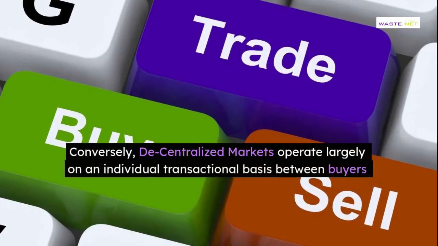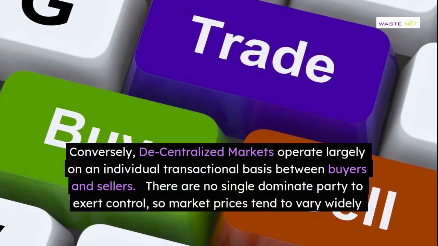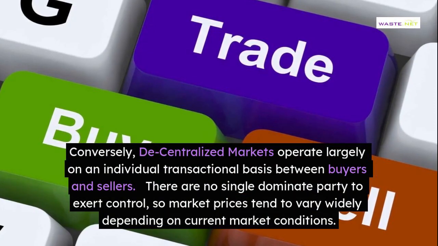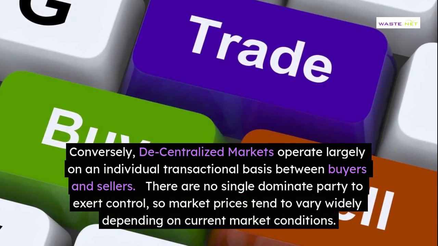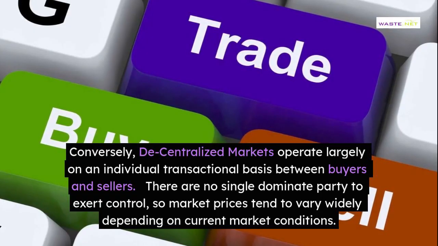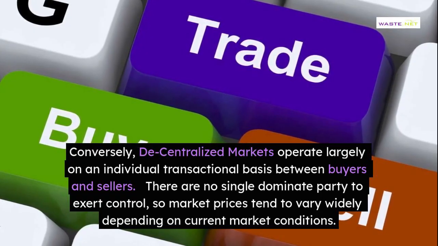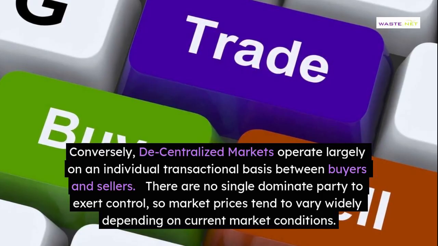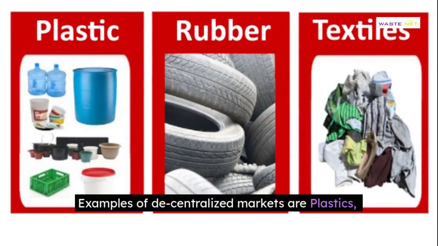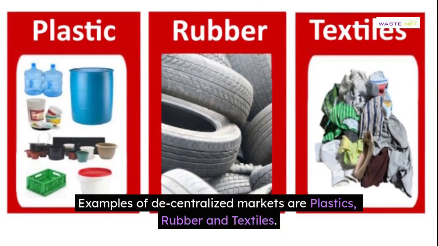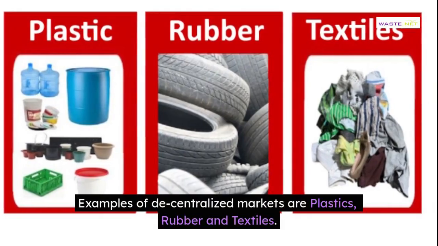Conversely, decentralized markets operate largely on an individual transactional basis between buyers and sellers. There is no single dominant party to exert control, so market prices tend to vary widely depending on current market conditions. Examples of decentralized markets are plastics, rubber, and textiles.